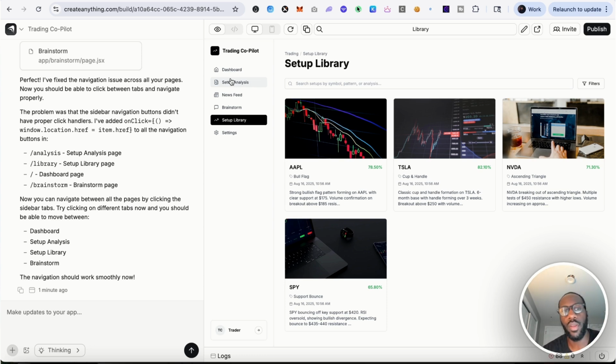Create.xyz is really great for building tools and simple types of software, lead magnets and things like that. They seem to be now going more in the direction of your Lovables, and this reminds me quite of Hey Boss AI. Even the way the platform first appeared after it got finished is very similar to Hey Boss, in the way the designs are, and the fact that it's connected to a database as well.